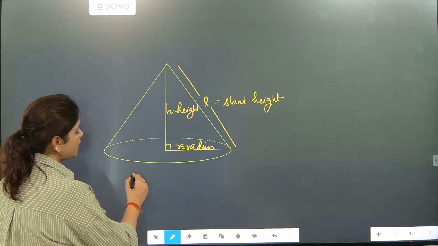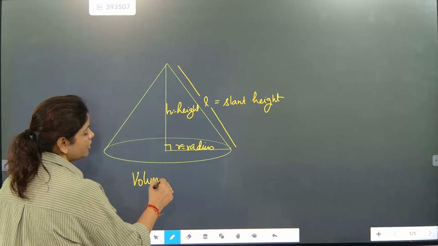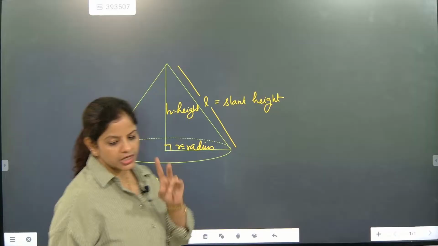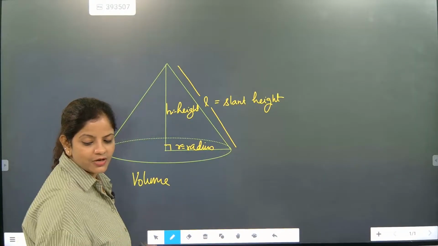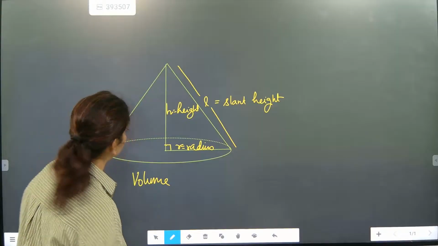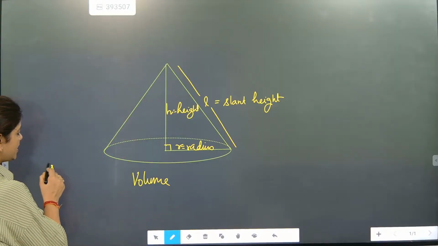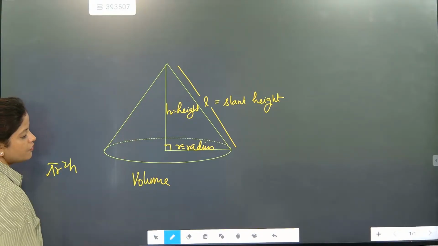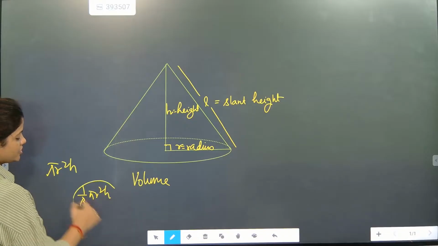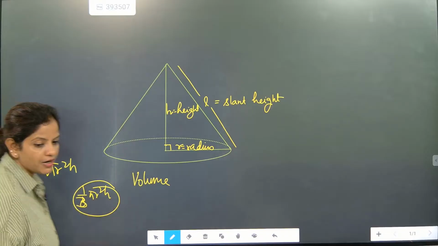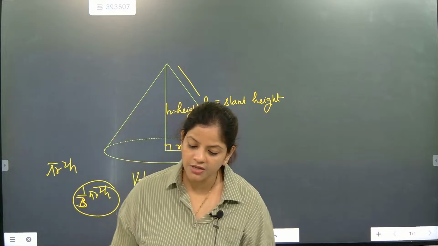So when somebody asks you what is the volume of a cone, you know what? Three cones can go inside one cylinder. So one simple concept I am explaining: three cones can come inside one cylinder. So when cylinder volume is pi r square h, volume of cone is 1 by 3 pi r square h. So the third part, 1 by 3 part of it,